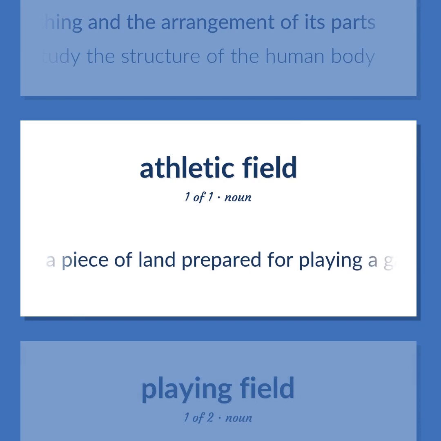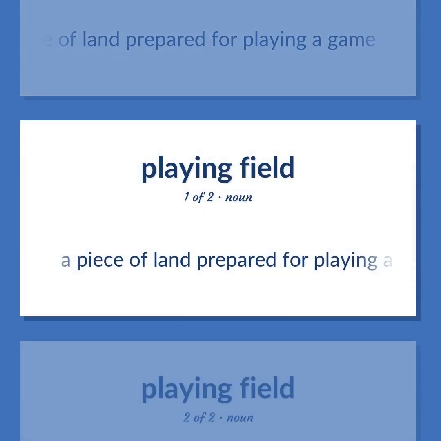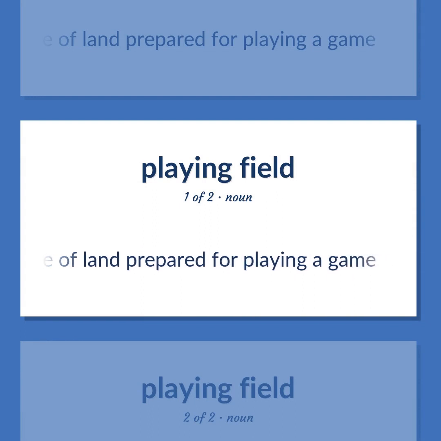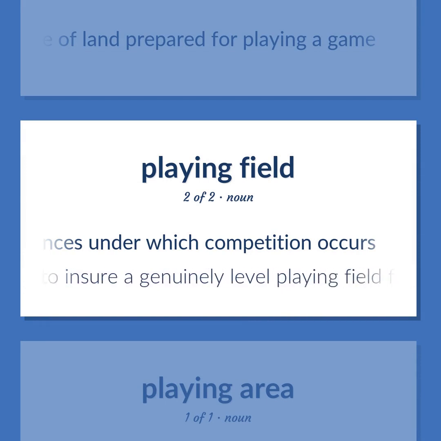A piece of land prepared for playing a game. The circumstances under which competition occurs. The government's objective is to ensure a genuinely level playing field for American industry and commerce in Europe.